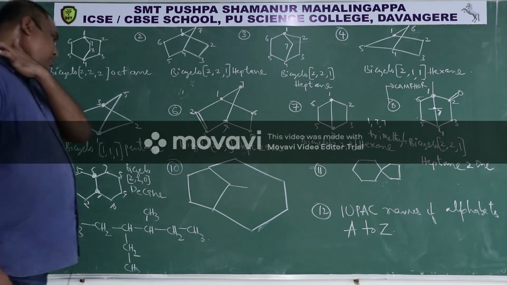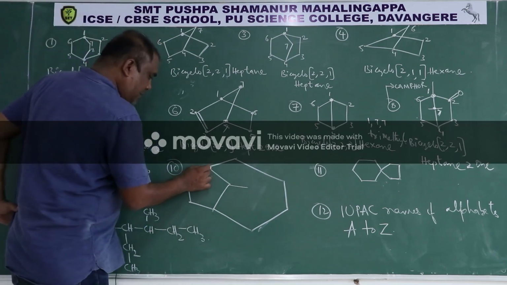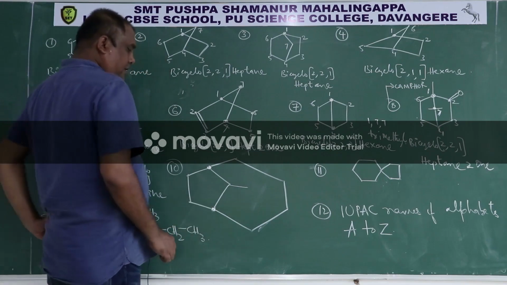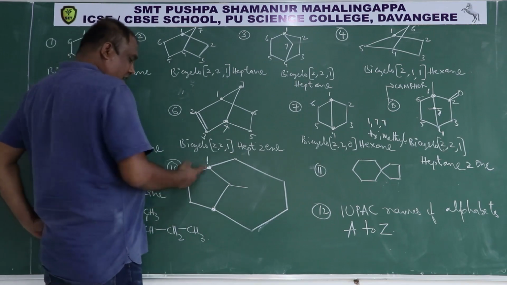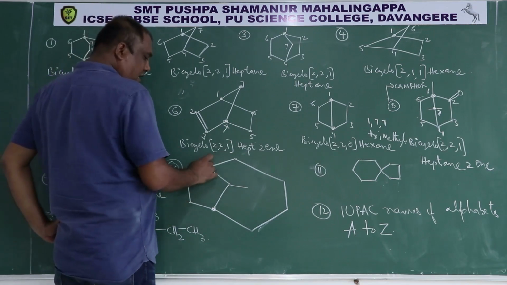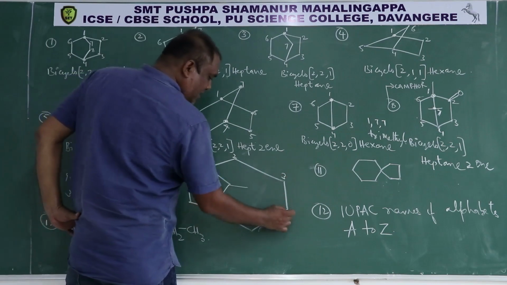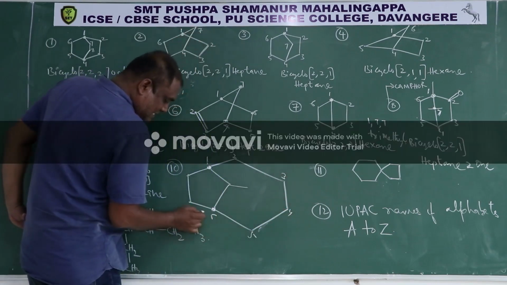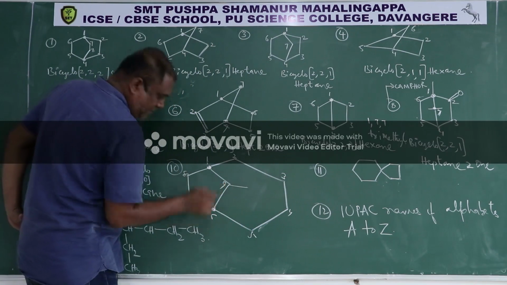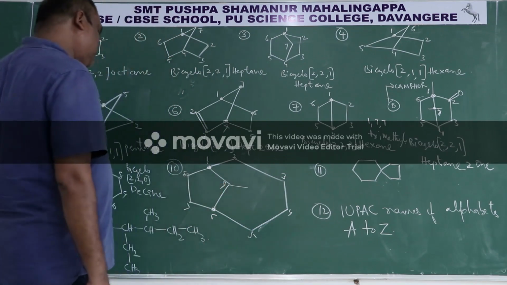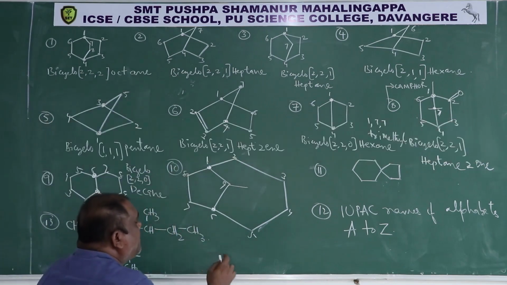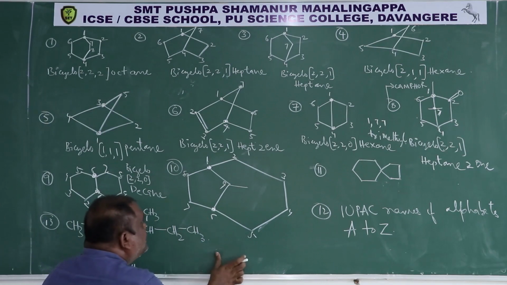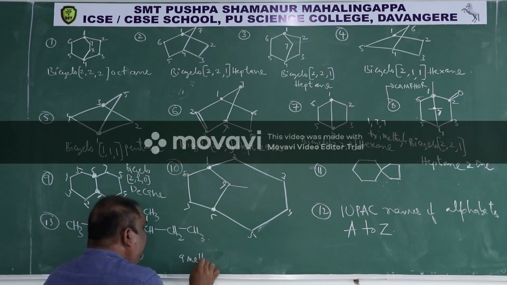Then now this 10th compound, this is the bridgehead, this is the bridgehead. Start from any one of the bridgehead and proceed through the longer chain, not the smaller chain. So means I should proceed like this: 1 and then 2 here, then 3, then 4, then 5, 6, then 7, 8, and this is 9. So now IUPAC name becomes this 10th one. First of all, on 9th carbon there is a methyl group. So 9-methyl is the prefix.